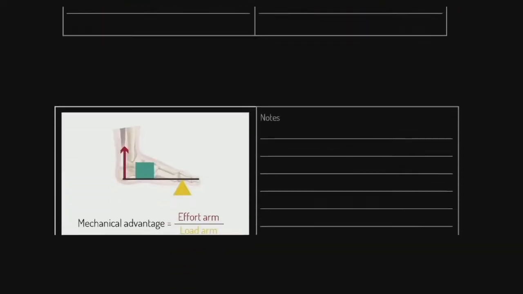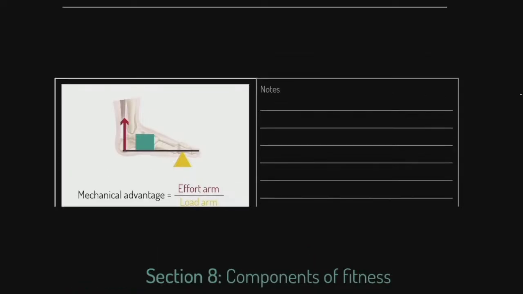Now, I mentioned mechanical advantage, so let's get on to that. The key point I want to stress to you is that mechanical advantage can be defined as effort arm divided by load arm. So, folks, this here is the effort arm. It's the horizontal distance between the effort and the fulcrum.